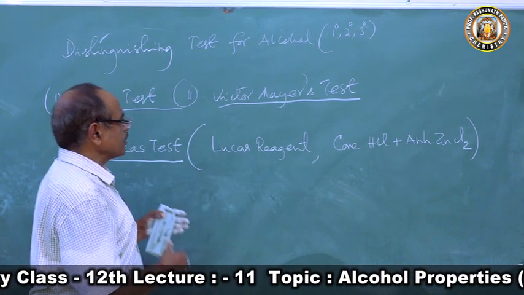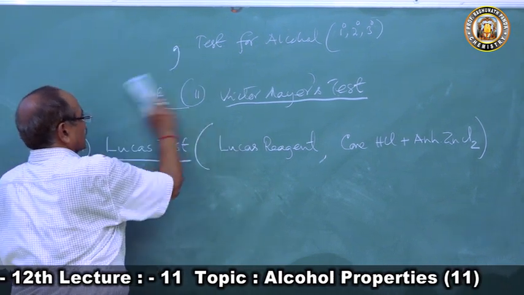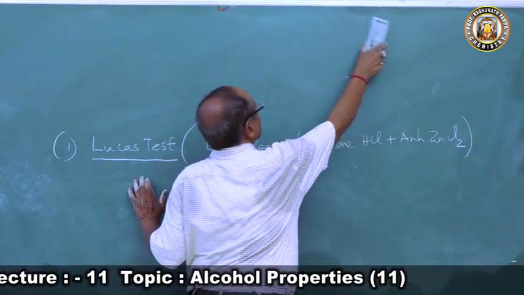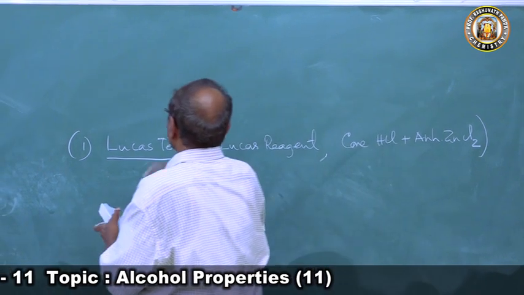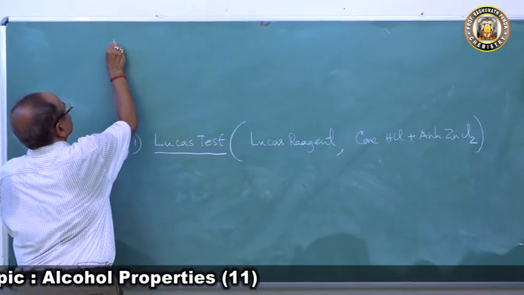So what is this Lucas test? Then what is the principle? When a test comes, the first question we will ask is, what is the principle of the test?